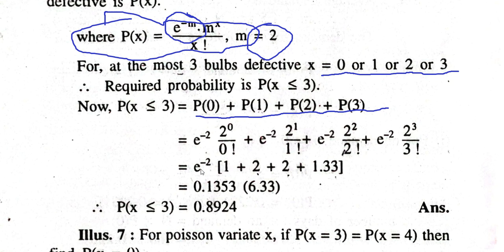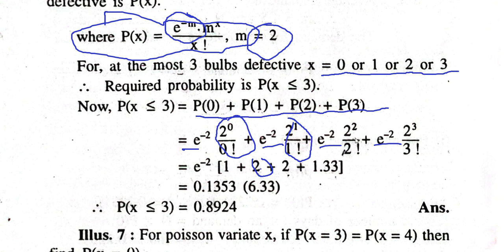So e raised to minus 2 is common from all these terms, so we will take e raised to minus 2 as common factor. 2 raised to 0 will be 1, 0 factorial is also 1, so this will give you only 1. 2 raised to 1 is 2 and 1 factorial is 1, so this will be also 2.